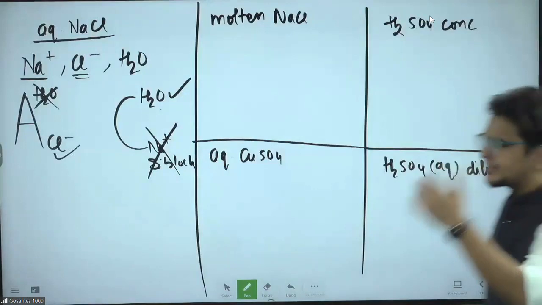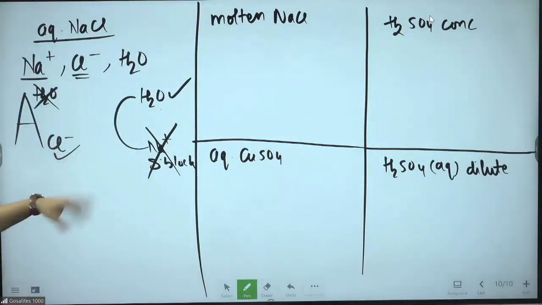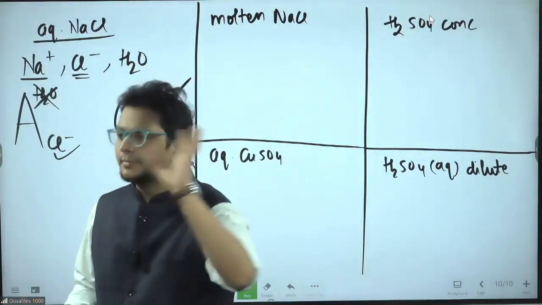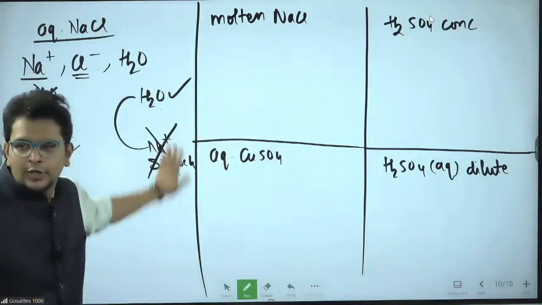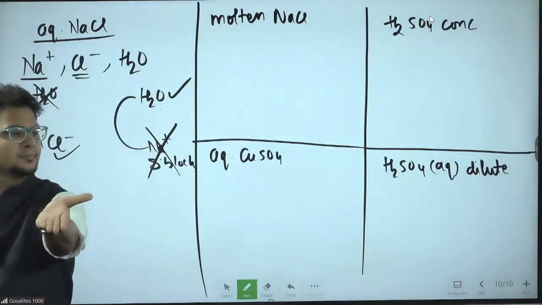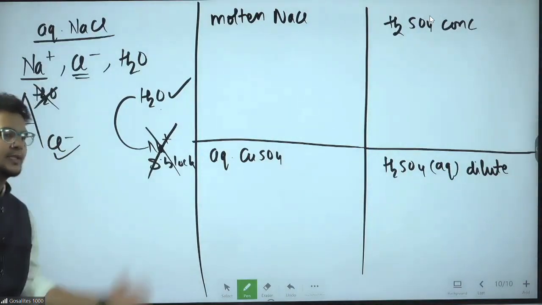Just because physics is there, unnecessary mugging also you will do. Just because chemistry is there, you try to apply unnecessary concepts for which you have no idea what is the concept and what is mugging. Mugging means if I ask you to mug up the product of this reaction, that is mugging. I am asking you concept you should know. Clear? Chaliye, focus on the board.